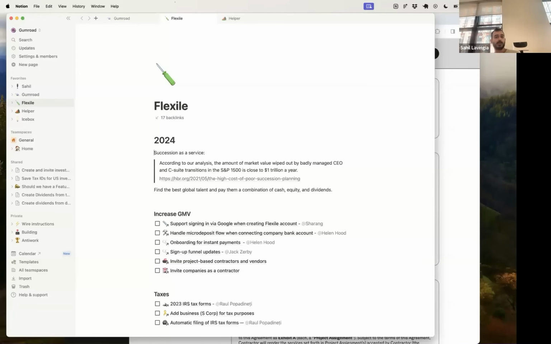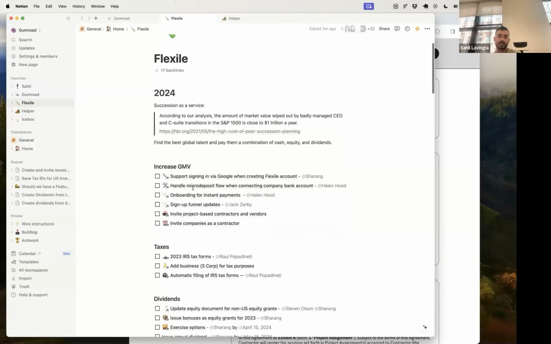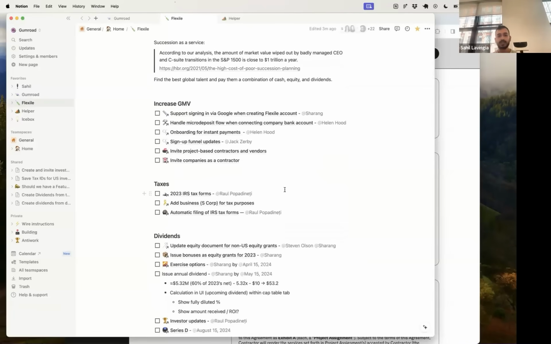Why do they need to go public? Why do they need to work with these large players if they can do it all themselves, if they can DIY PO instead of IPO? So yeah, this is how we're thinking about Flexile.